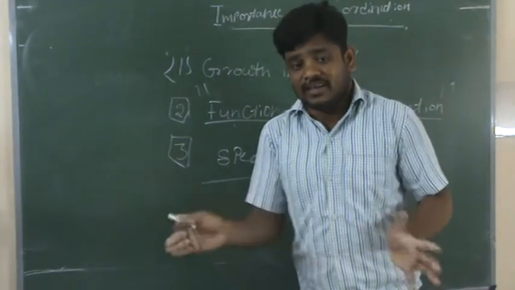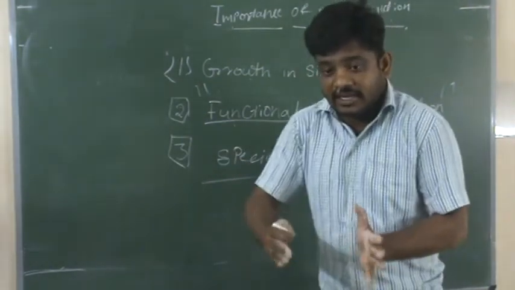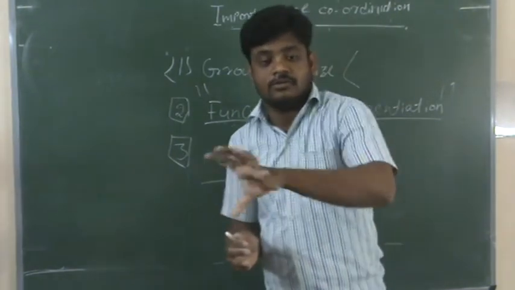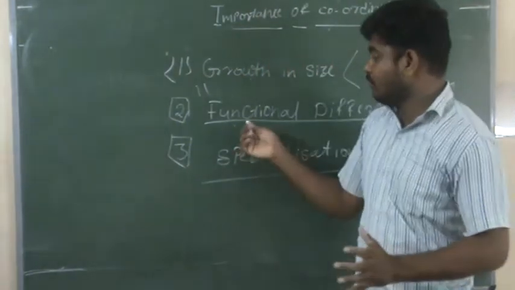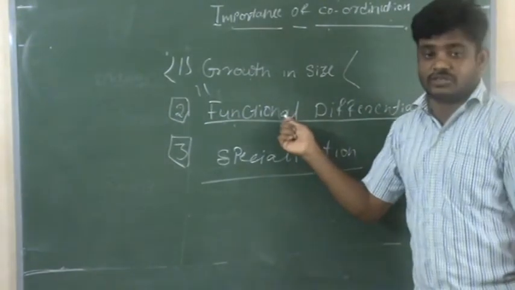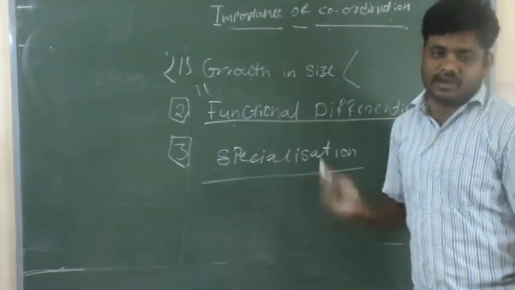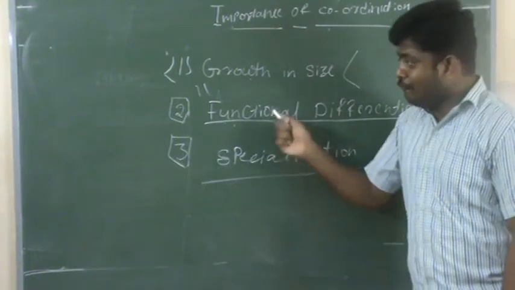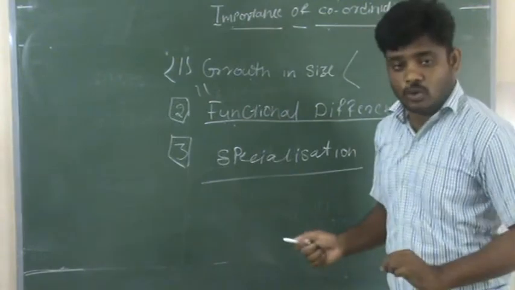There are multiple layers, multiple tracks of organization. So for maintaining harmony, peace, and cooperation between one department and another, we should have functional differentiation. We should have coordination to make functional smoothness in the organization. And the last one is specialization. And that is the last reason why we need coordination.